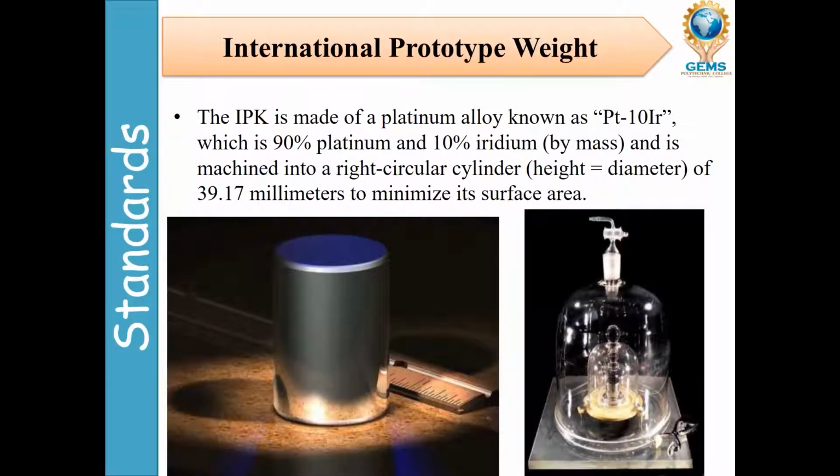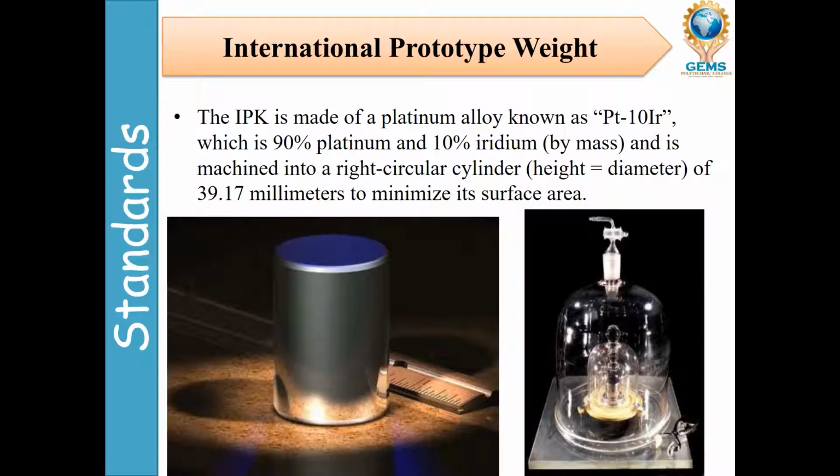International prototype weight. The IPK is made of a platinum alloy known as Pt10Ir, which is 90% platinum and 10% iridium by mass, and is machined into a right circular cylinder, height equal to diameter, of 39.17 millimeters to minimize its surface area. This is another primary standard example.